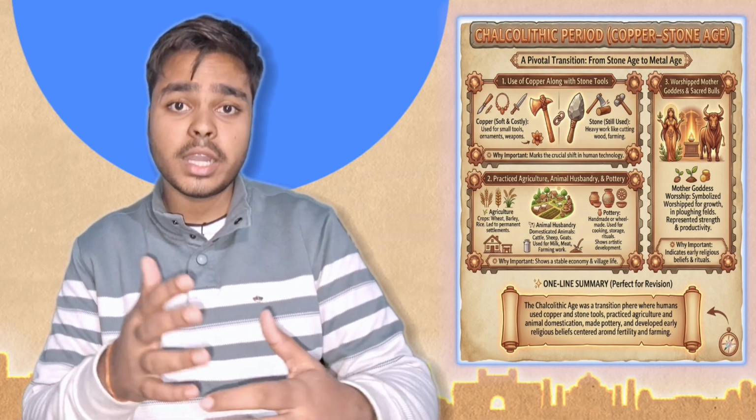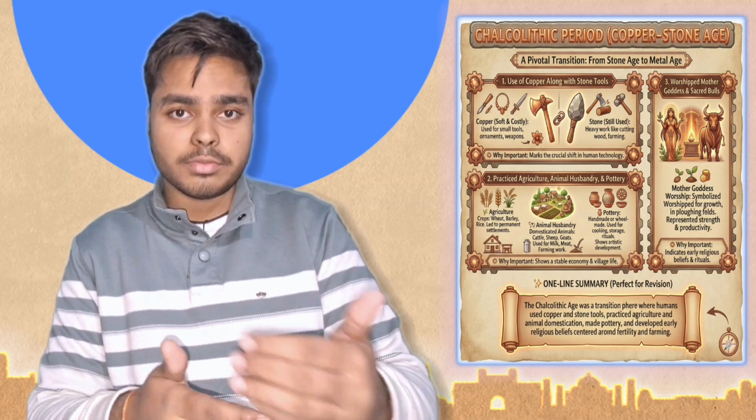So they started making statues out of stones, because artistic precision had started. That's how the concept of mother goddess and sacred bulls all started in this age, which is known as the Chalcolithic age.